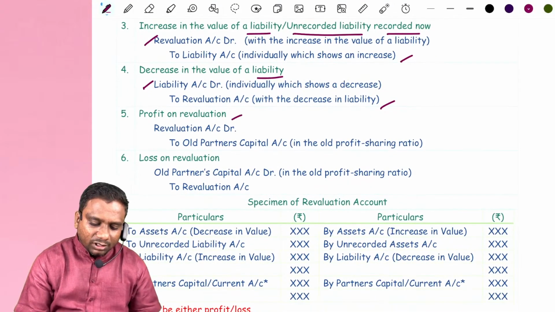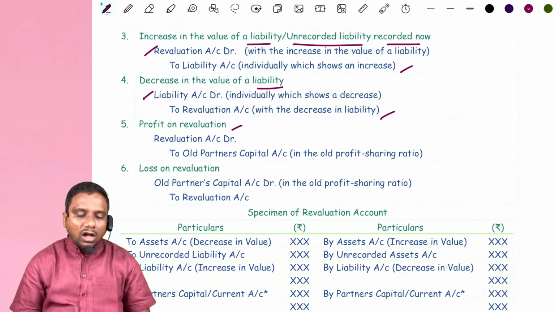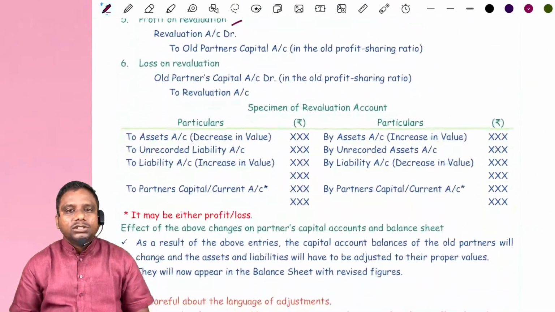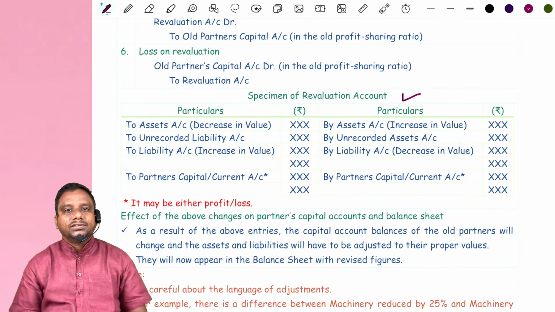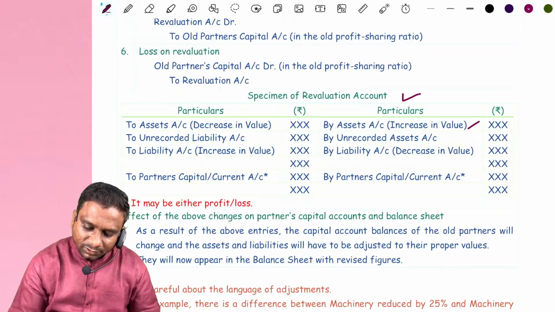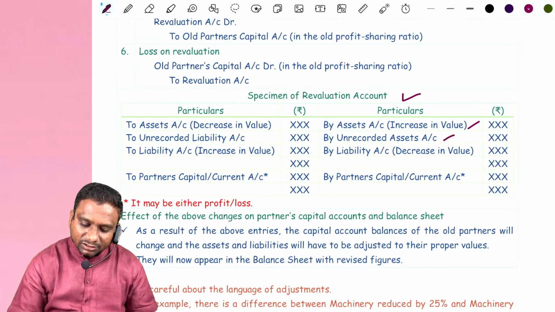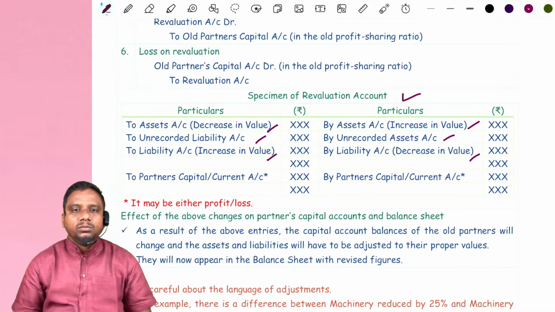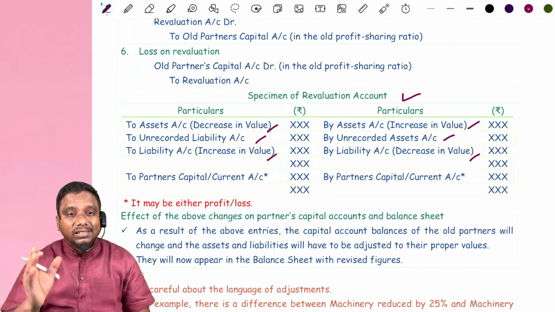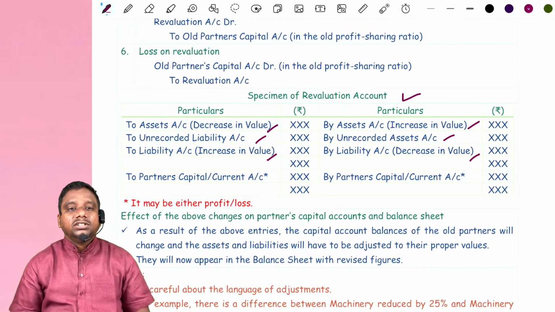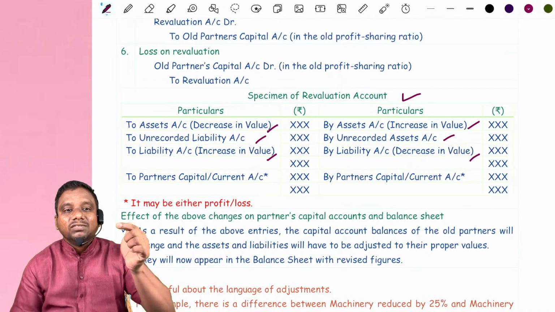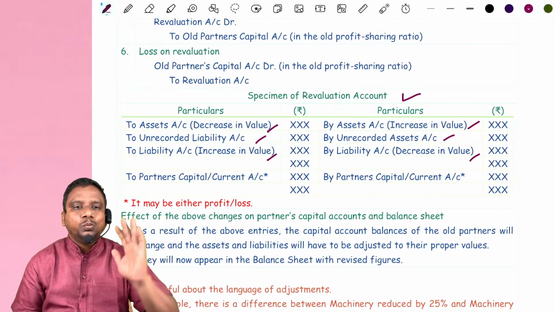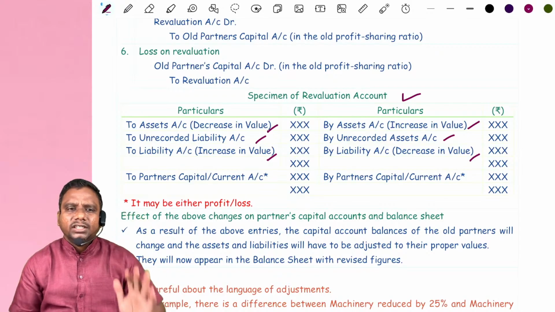Next one, profit on revaluation. After passing the first, second, third and fourth entries, the revaluation account looks like this: increase in the value of asset, unrecorded asset, decrease in the value of liability; asset decrease, unrecorded liability, increase in liability. Now this revaluation account is balanced. The balance in the revaluation account is known as revaluation profit or revaluation loss. This revaluation profit or loss we distribute to partners. In which ratio, sir? Profit sharing ratio.